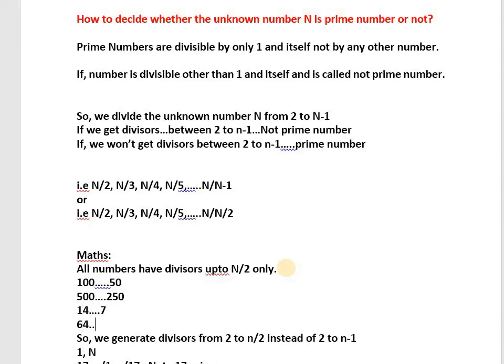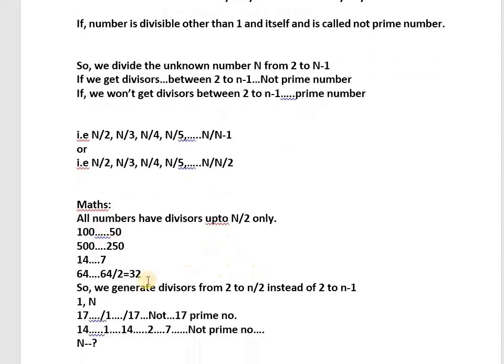Take 64. 64 upon 2, how much? 32. Up to 32 we get divisors. Afterwards we won't get. It means all numbers have divisors only up to n by 2. That's why you have to generate the divisors from 2 to n by 2 only.